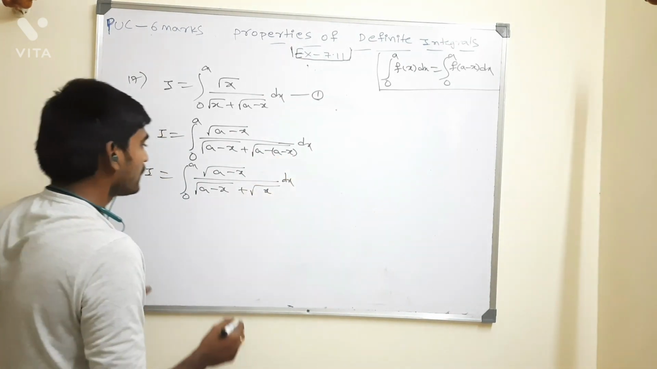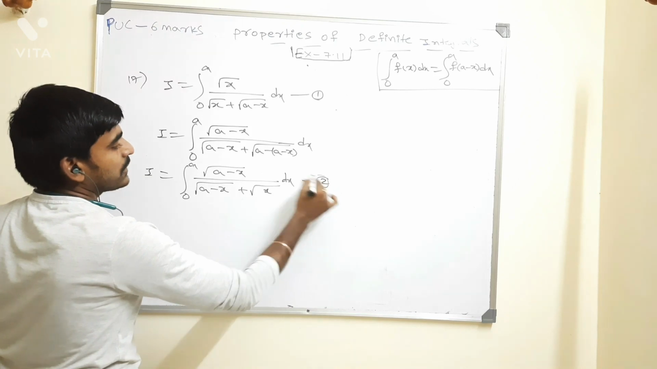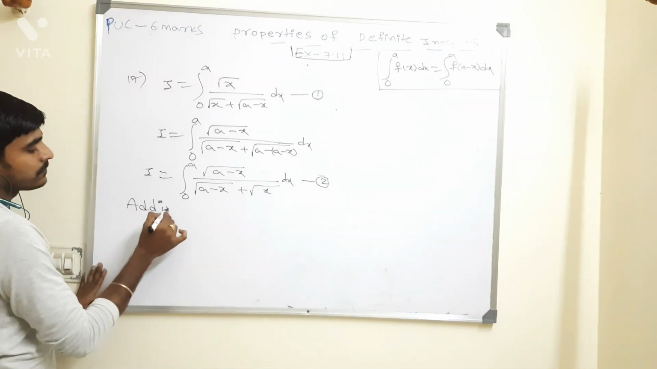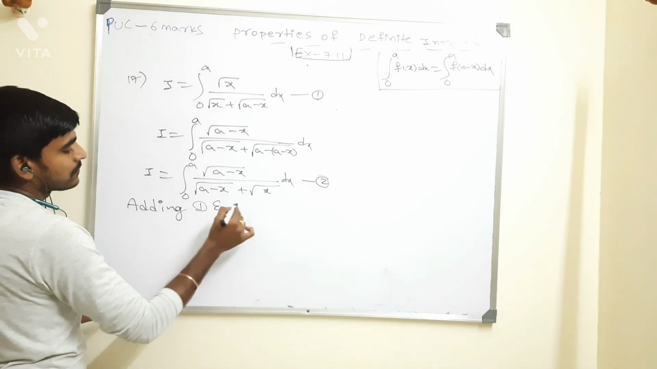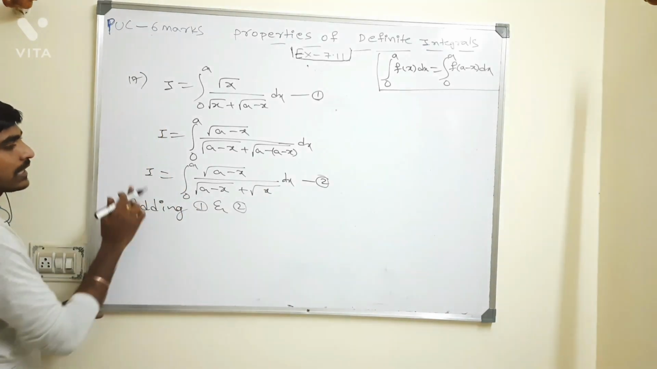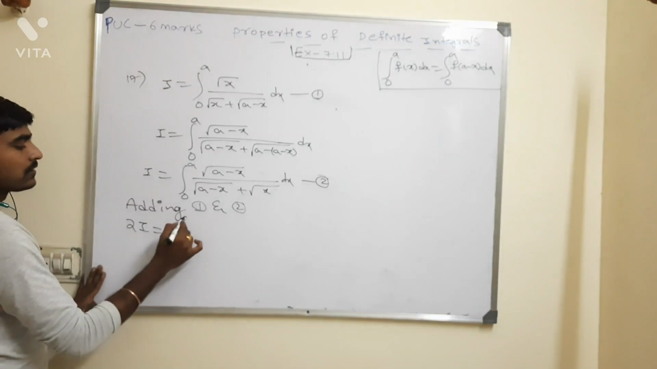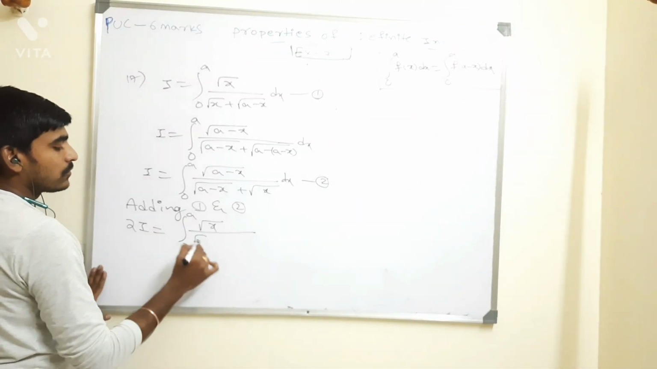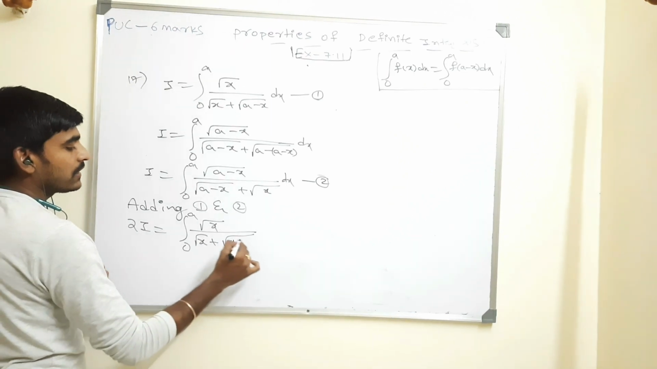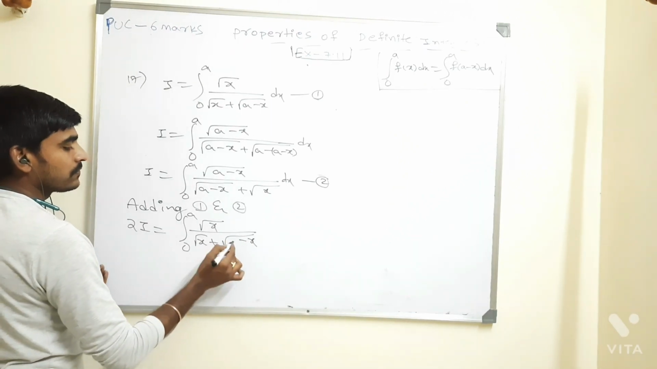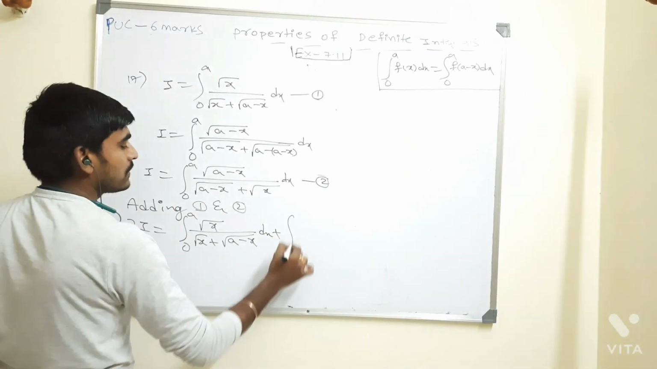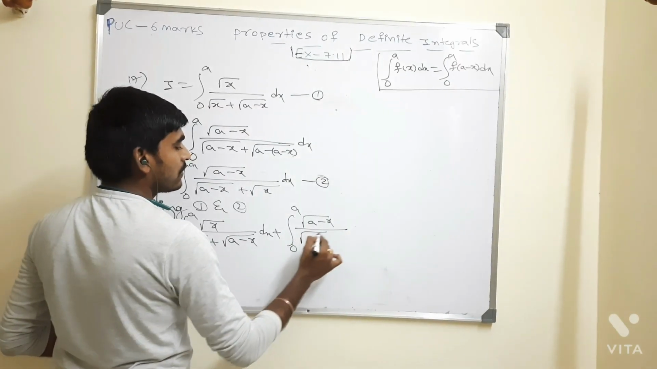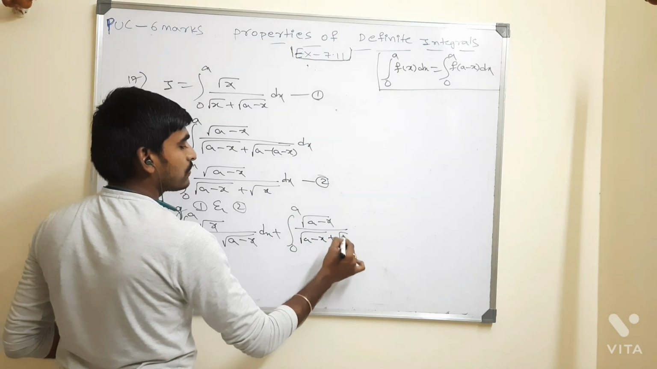Please consider this as equation number 2. Adding 1 and 2, I plus I is 2I. Then the limits are 0 to a, root x divided by root x plus root of a minus x, whole dx, plus the integration of 0 to a, root of a minus x divided by root of a minus x plus root x, whole dx, right?